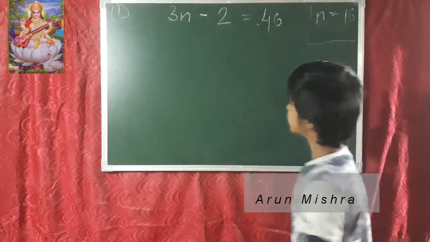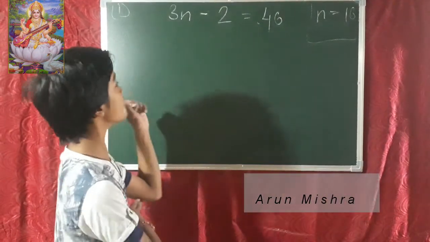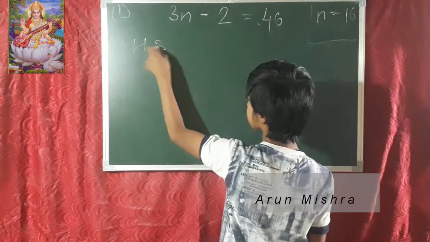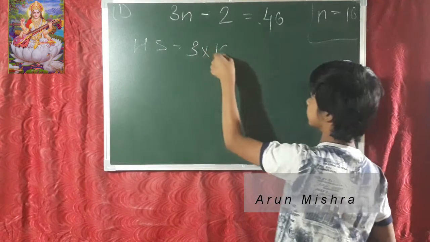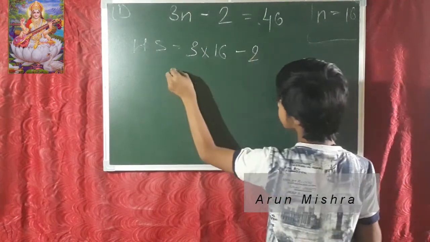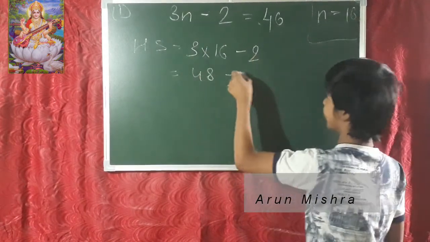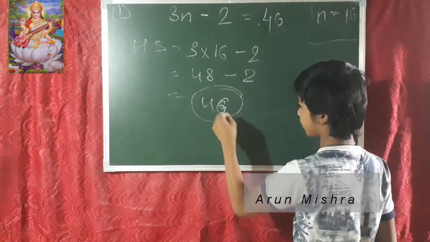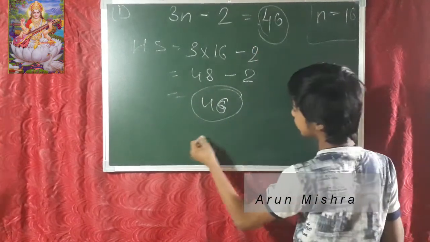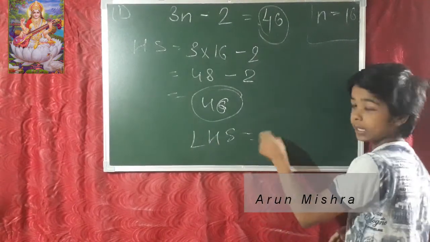We are going to start our checking process. 3n minus 2, we will write LHS. 3 into 16 minus 2, 48 minus 2, so 46. This 46 and the RHS 46 are both equal. LHS and RHS are equal.